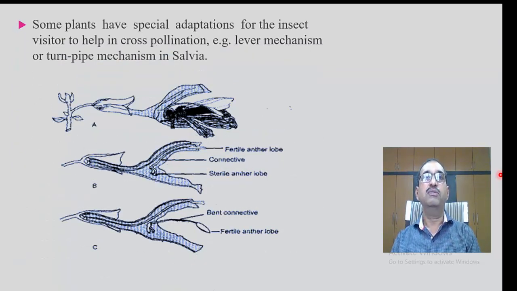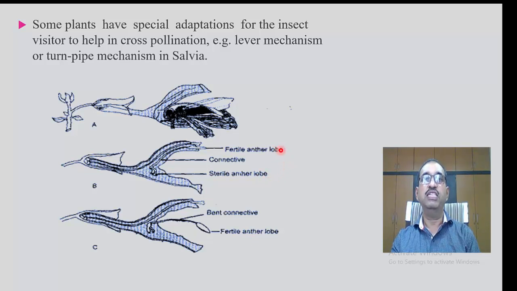Some plants have special adaptations for insect visitors to help cross-pollination. For example, the lever mechanism in Salvia. In Salvia plants, anther lobes are bifurcated.